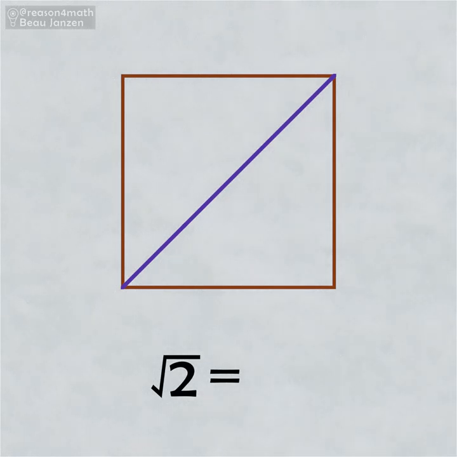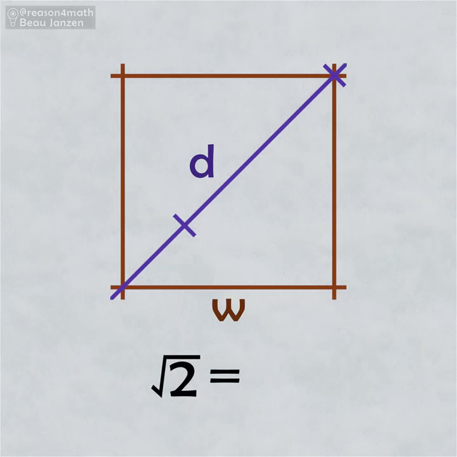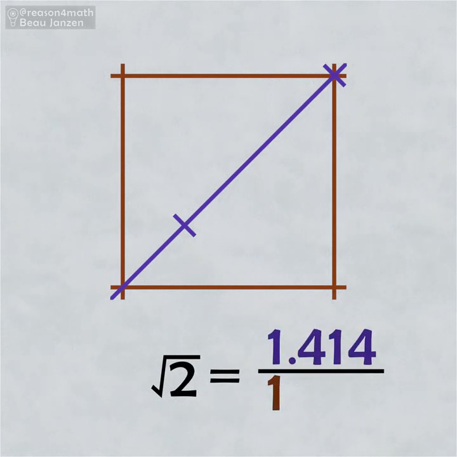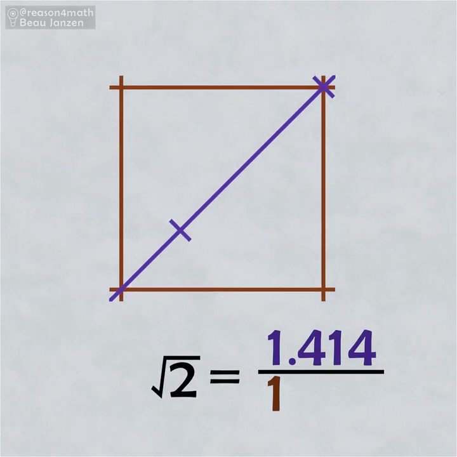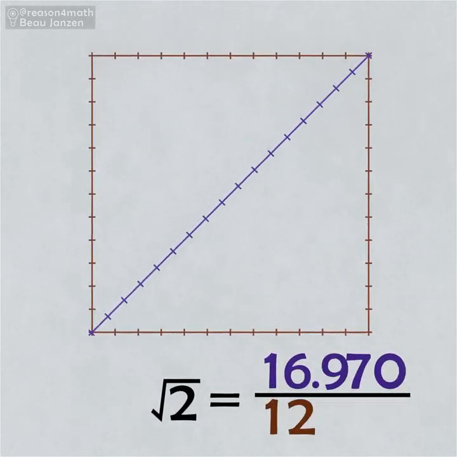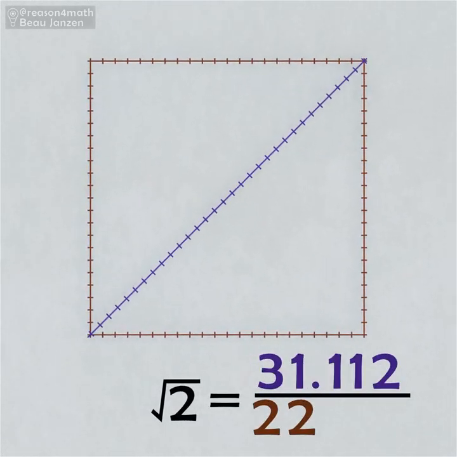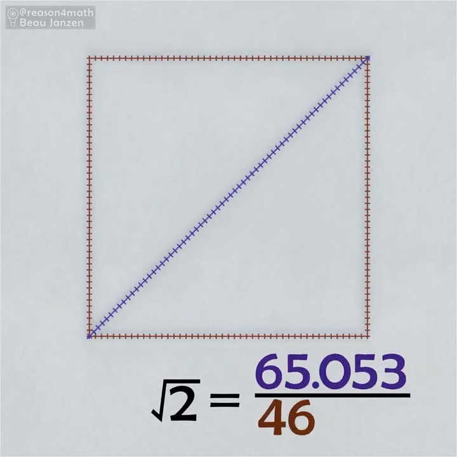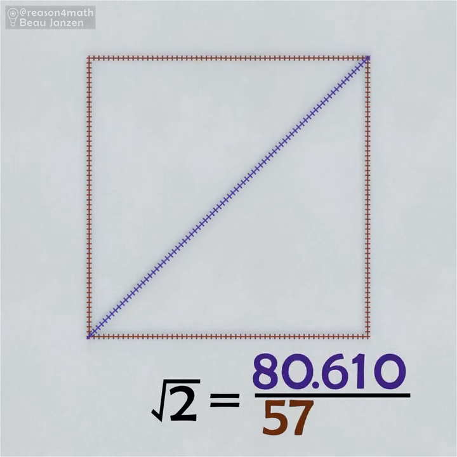It would be nice to find a simple ratio to describe how the diagonal compares to the width of our square. To do that, we would need to be able to describe both the width and diagonal of the square with whole number values. A fraction for the square root of 2 would be a whole number diagonal divided by a whole number width. A width of 1 obviously doesn't work, but we could scale up the square to different whole number widths and see if that makes a diagonal that would also have a whole number length. As the square grows, we can fit in more units along the diagonal, which helps the length sink in closer to a whole number value. But it's never an exact match.